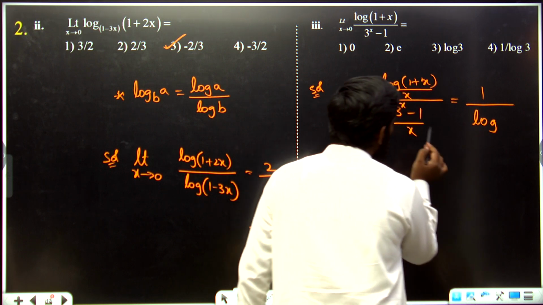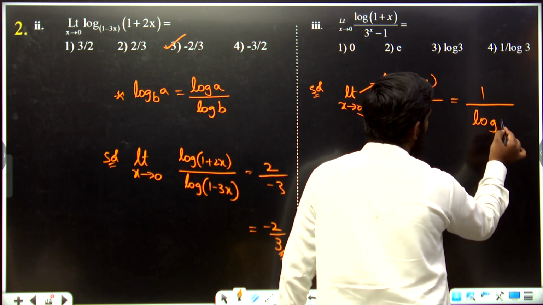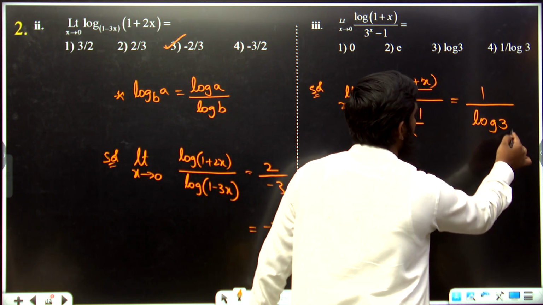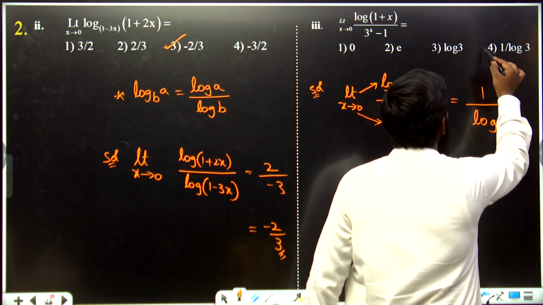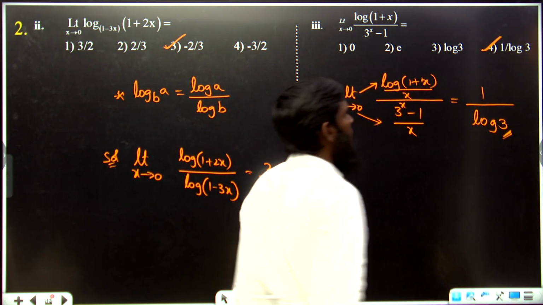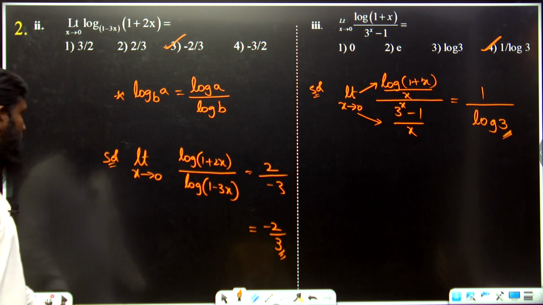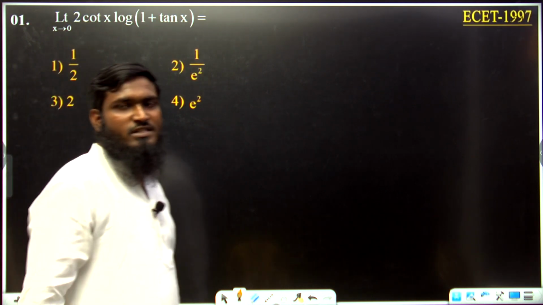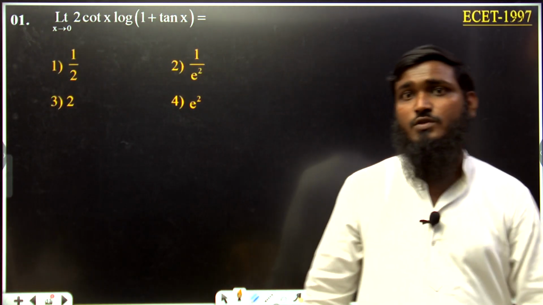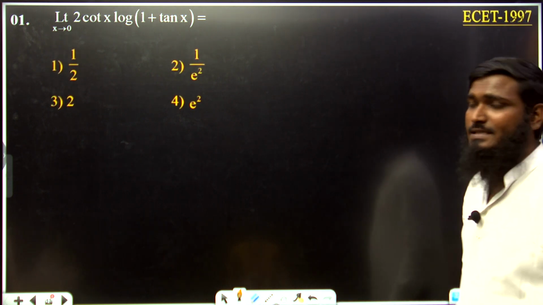Okay, log a. What is a value? 3. So we are writing this part as 1 by log 3. So 1 by log 3 means, let us go with the fourth option. Okay, fourth option is correct. Now by using that same concept only, we will be solving these questions what was asked in the ECET examination.